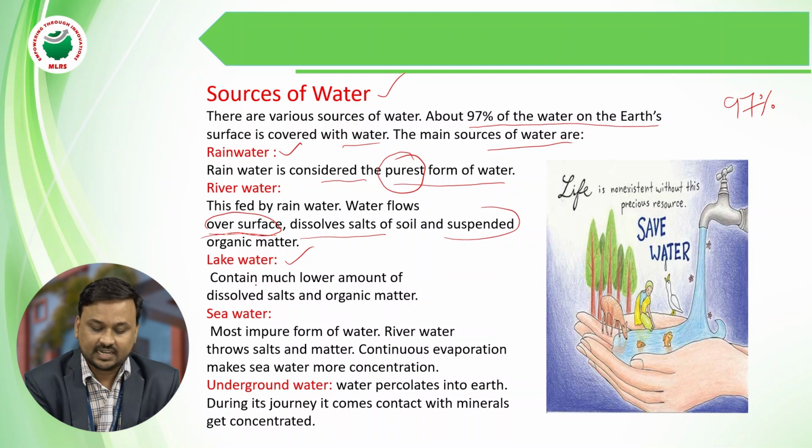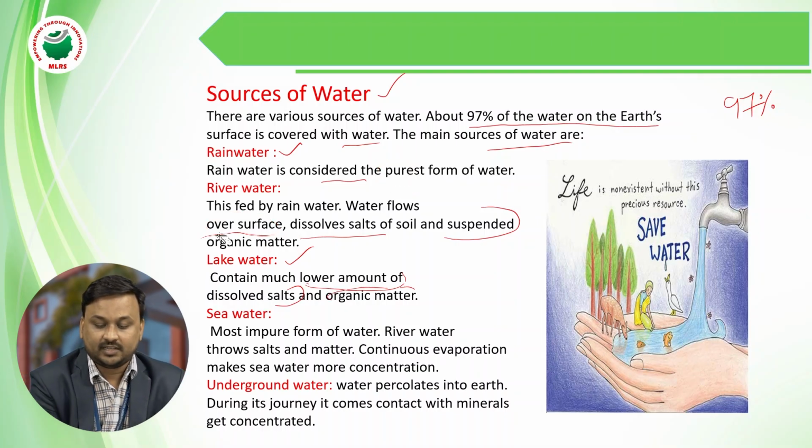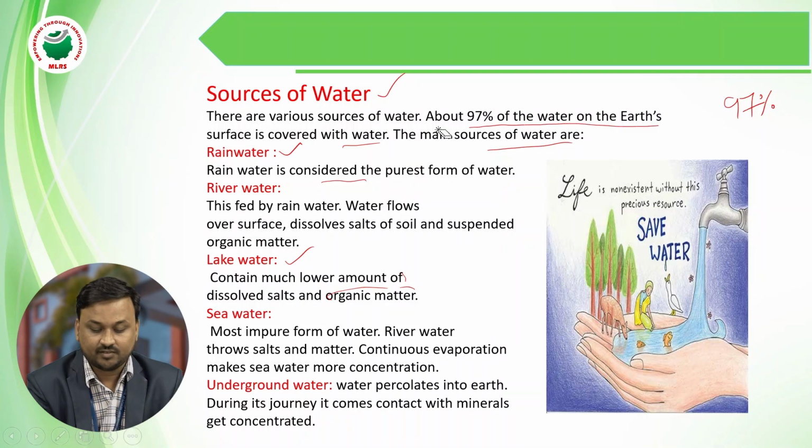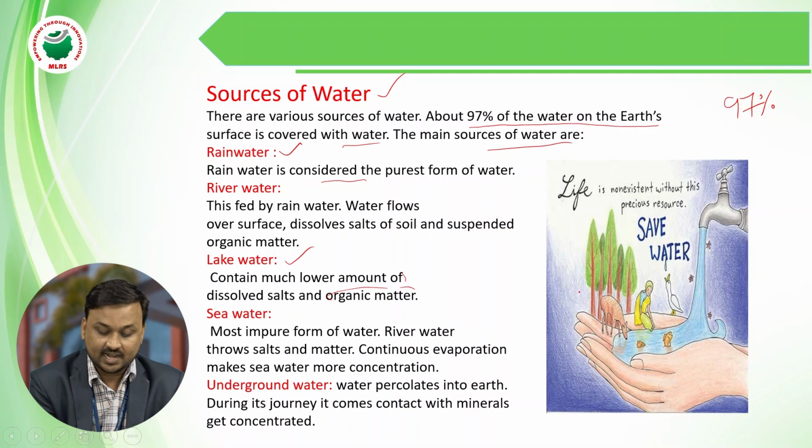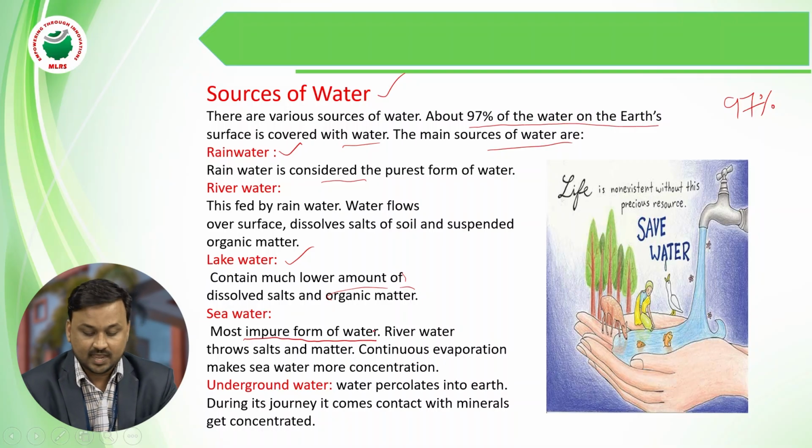Lake water contains a lower amount of dissolved salts and organic matter. So rainwater is the purest form, river water contains dissolved salts and suspended organic matter, and lake water has a lower amount of dissolved salt and organic matter. Sea water is an impure form of water, and it contains salt matter. It continuously evaporates, and finally gives a more concentrated form.